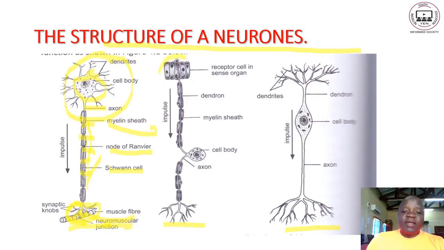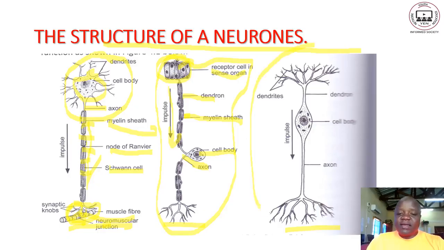In another neuron here, we have the parts again, but we have the receptor cell in the sense organ. Then we have the dendron, the same myelin sheath, the cell body, and the axon. This is the direction of the impulse, the electrical message that flows along the nerve. So that's what we have on this nerve or neuron.